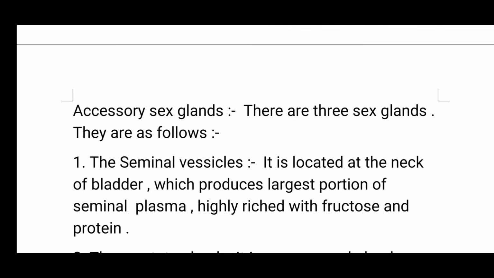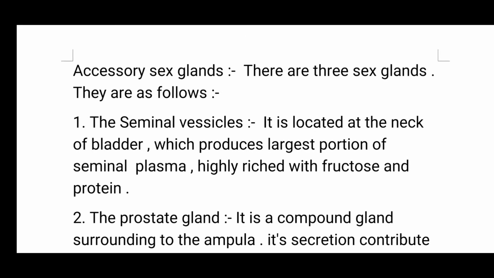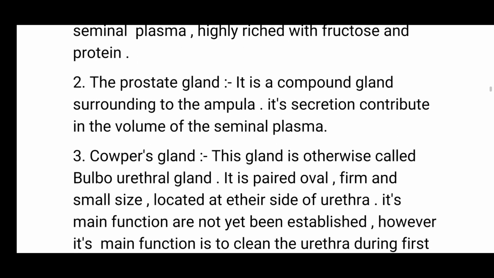And the next is accessory sex glands. There are 3 sex glands. They are as follows. First, the seminal vesicles. It is located at the neck of bladder and produces the largest portion of seminal plasma, highly rich in fructose and protein.